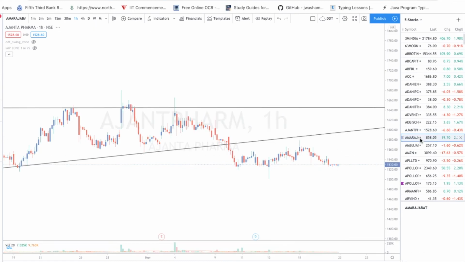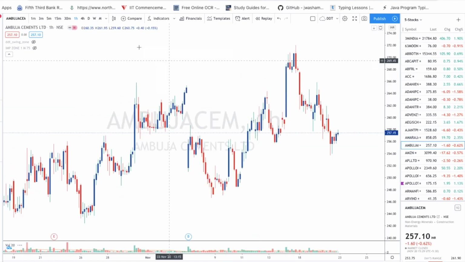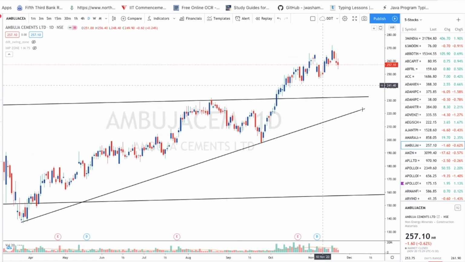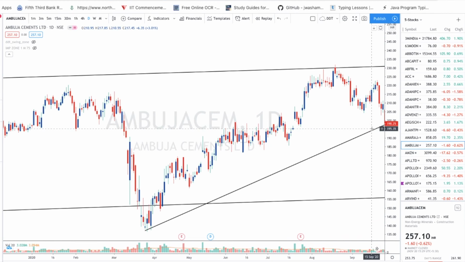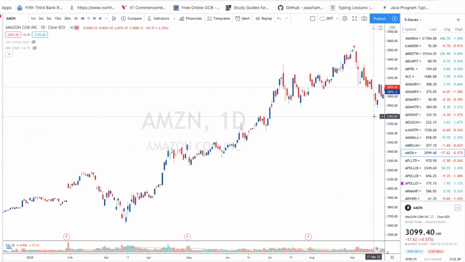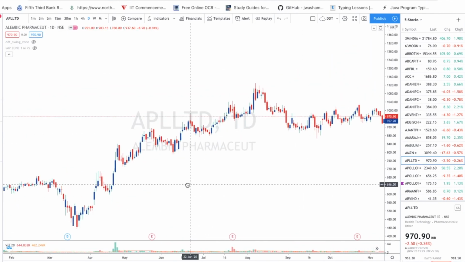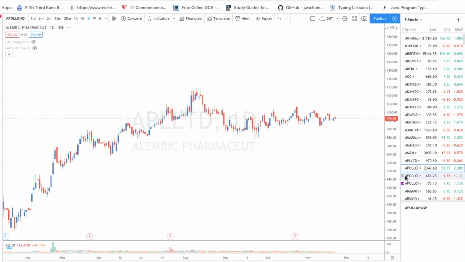You need to follow these things, go one by one through each stock and just do your analysis. It doesn't matter whether you are doing intraday or swing trading, you have to follow the same process. This is the stock selection process.